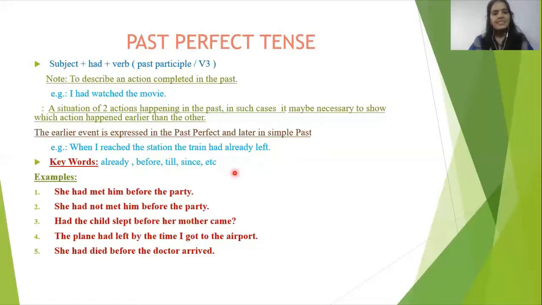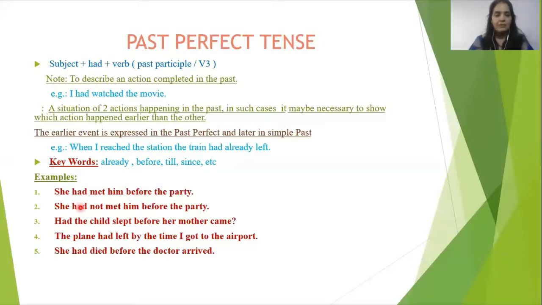Let's see here some of the examples. She had met him before the party. She had not met him before the party. See, both the sentences are the same, only the second sentence is a negative sentence. She had met him before the party. Before. It is indicating here that she met him before the party.